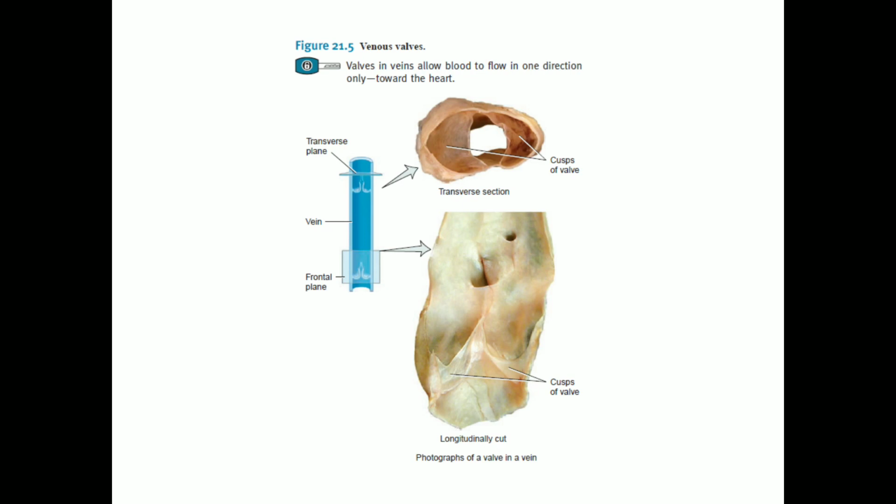The superficial veins are much larger than the deep veins, and they act as a major pathway from the capillaries of the upper limb back to the heart. Whereas it is the reverse in the lower limbs. In the lower limbs, the deep veins are very important. They serve as the principal return pathways rather than the superficial veins.